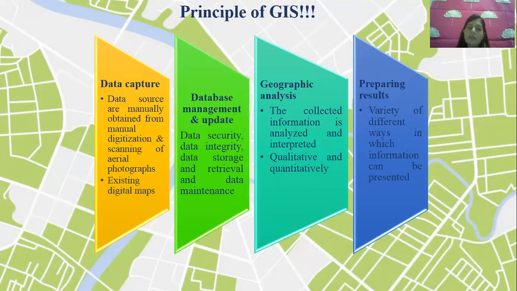It may be photographs, CAD or AutoCAD files, location points, or other points related to space, such as lakes and canals. Those types of data are also available, right? So what does data capture do? Data sources are manually obtained from manual digitization and scanning of aerial photographs and existing digital maps.